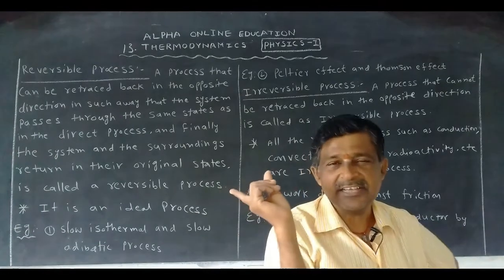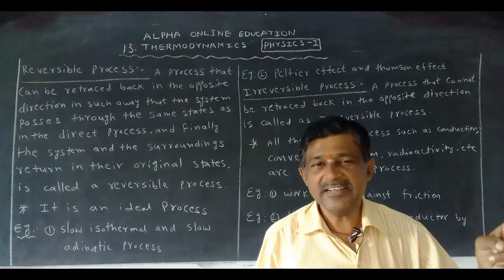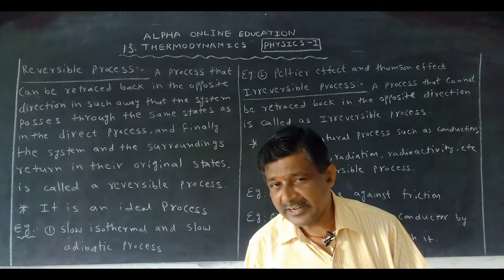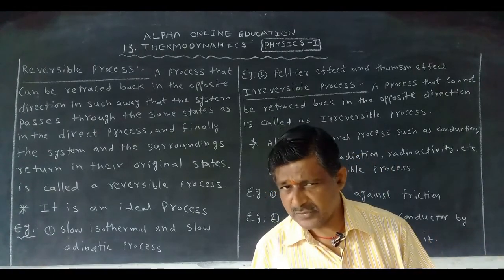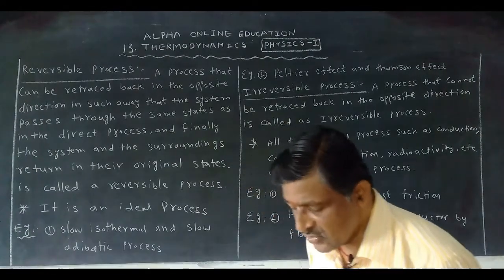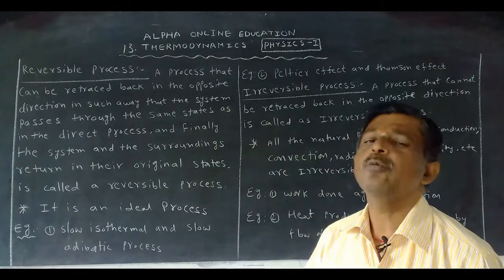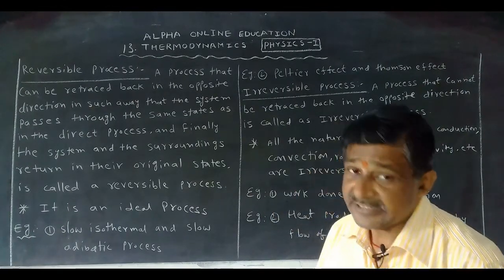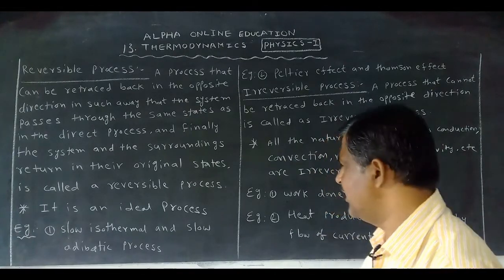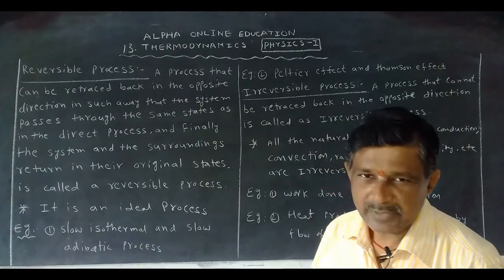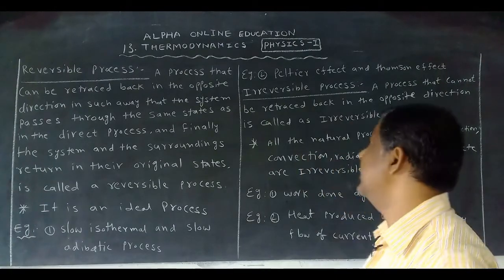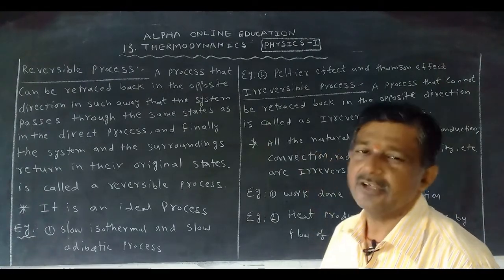No. In one direction, the electrical energy is converted into heat energy. If the same heat energy is given, will we get the electrical energy? No. That's why it is also called an irreversible process. That's why all the natural processes are called irreversible processes. But the ideal process is the reversible process, and we can take the examples of slow isothermal process and slow adiabatic process. And next, Peltier effect and Thomson effect.